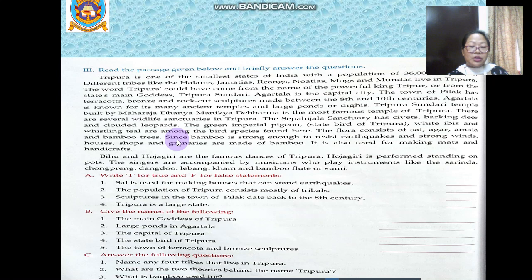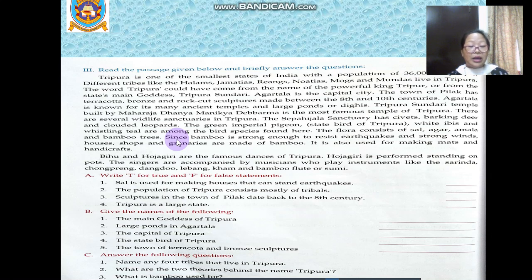Tripura is one of the smallest states of India with a population of 36 lakh people. Different tribes like the Halams, Jamatis, Riangs, Noatias, Mogs and Mundas live in Tripura. The word Tripura would have come from the name of the powerful King Tripur, or from the state's main goddess Tripura Sundari. Agartala is the capital city.